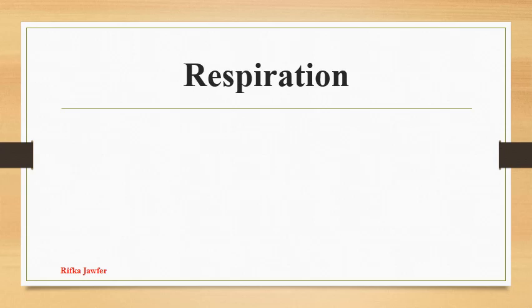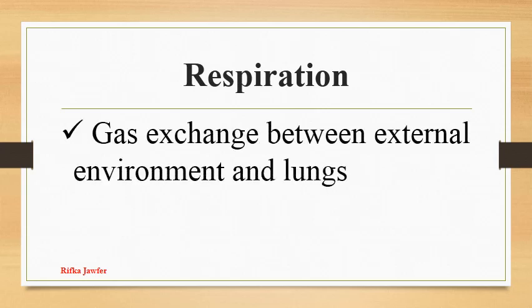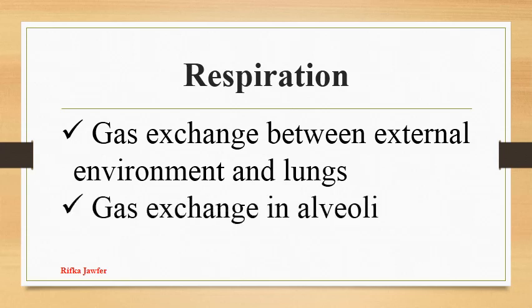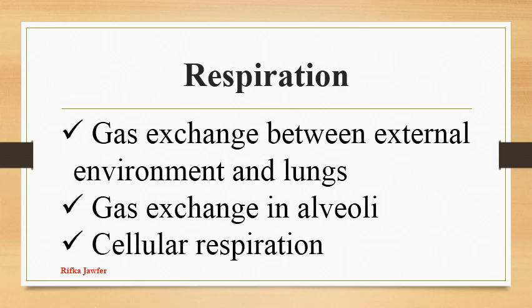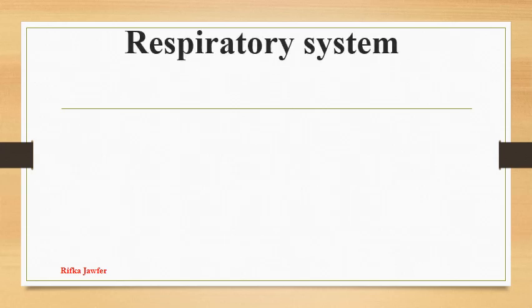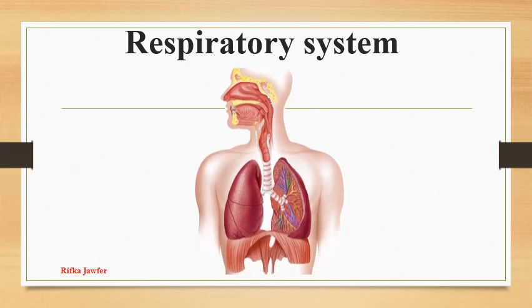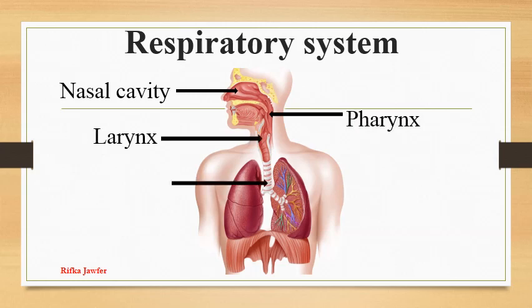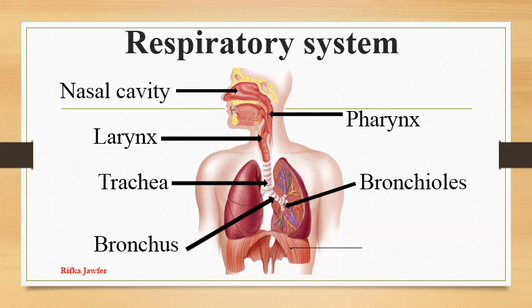Respiration is a biological process. It occurs in three stages: gas exchange between the external environment and the lungs, gas exchange in the alveoli, and cellular respiration. Our respiratory system helps with the gas exchange. The main parts of it are the nasal cavity, pharynx, larynx, trachea, bronchus, and the bronchioles. And the diaphragm is the lower limit of the respiratory system.